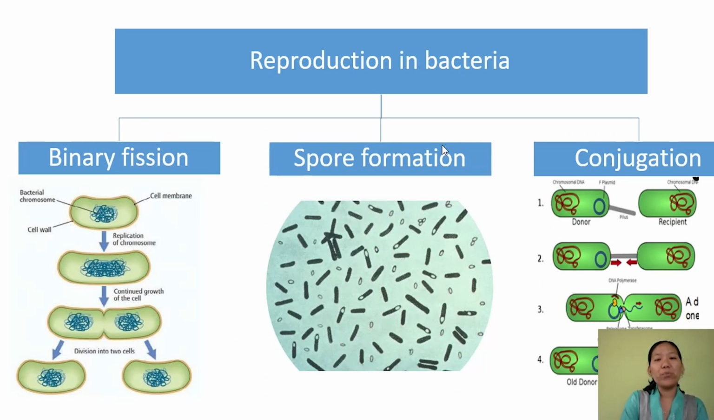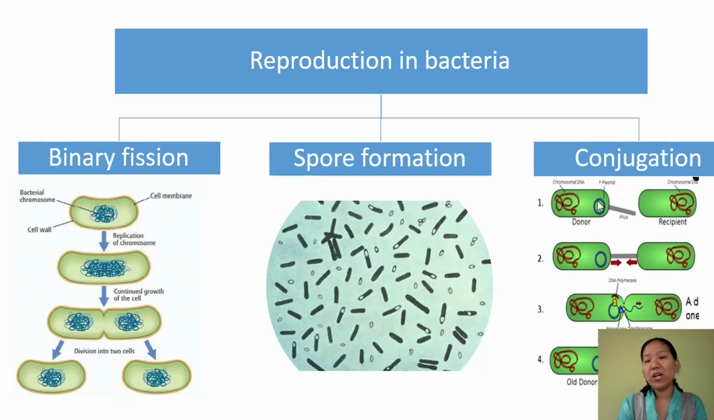Now, talking about reproduction in bacteria. Reproduction in bacteria takes place by binary fission, spore formation, and conjugation. Binary fission is a method in which an individual bacterium divides into two and forms two new individuals. Spore formation usually occurs under unfavorable conditions. And conjugation is a primitive form of genetic exchange mechanism found in bacteria.